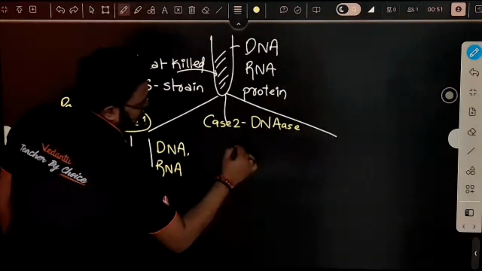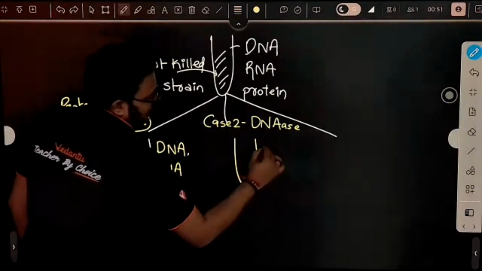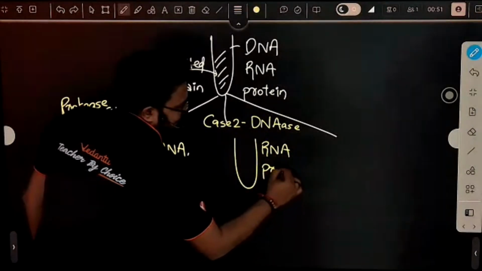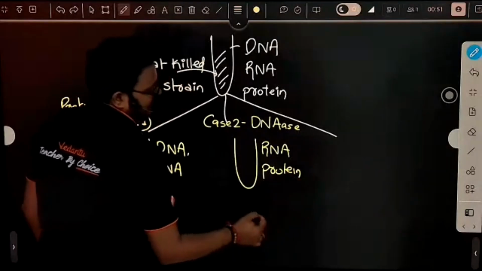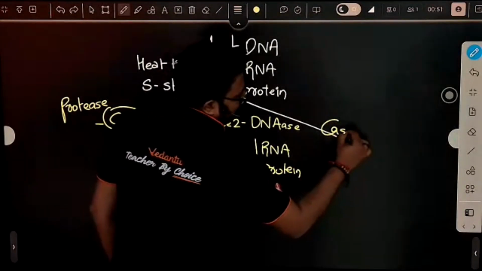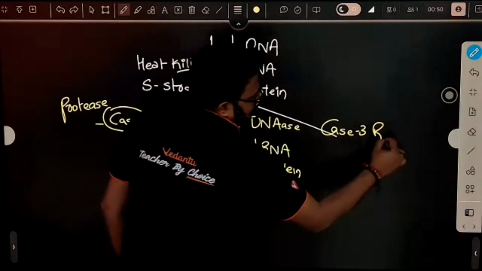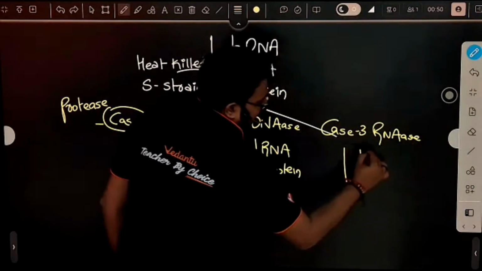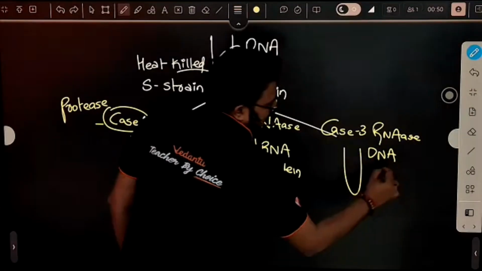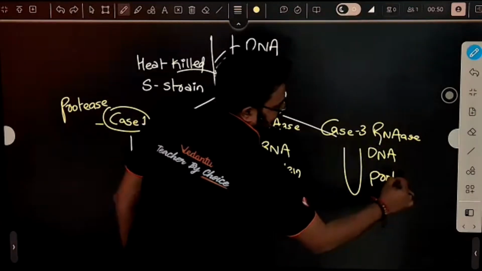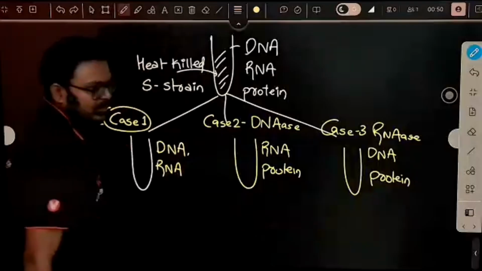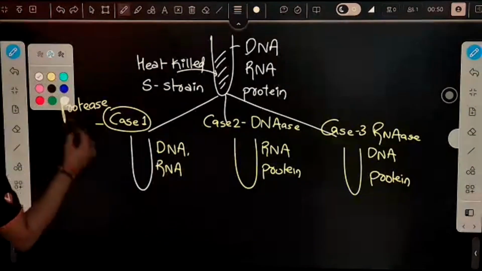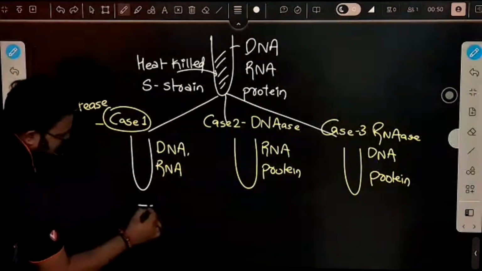In case 2, imagine I'm using DNase. So here we only have RNA and protein. And the last condition, that is our case 3. Here I'm using RNase. So obviously this test tube will have DNA and protein.